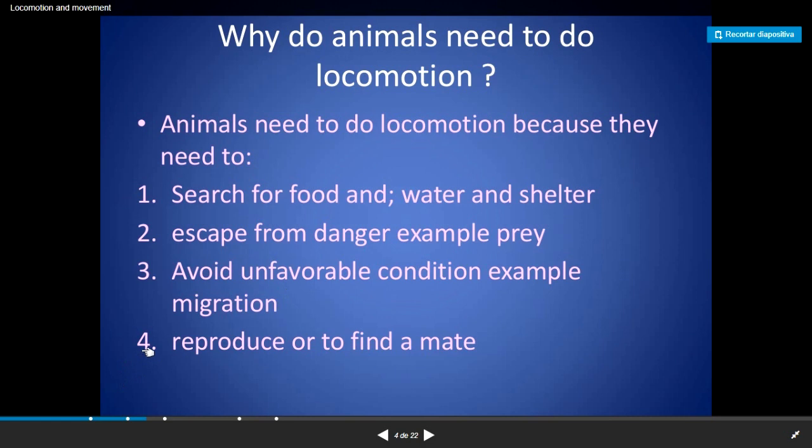Number four, locomotion is necessary to reproduce or to find a mate. As an example, lions need to search for a lioness for reproduction, and they won't be able to do it if they stay just standing in one place. They need to move, run, and sometimes fight for territories.